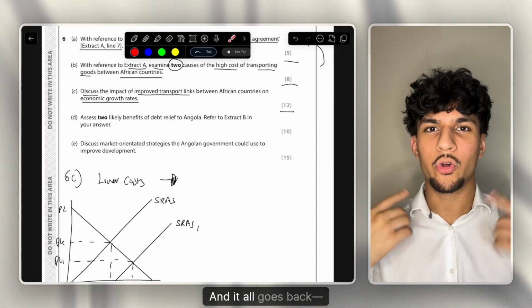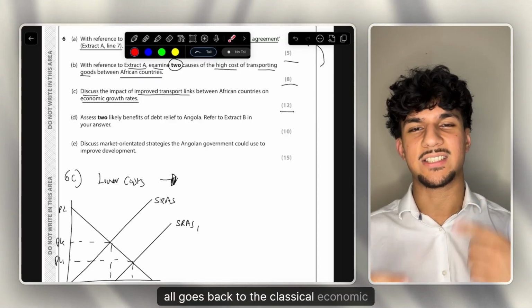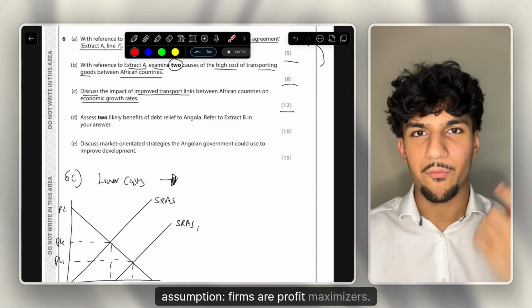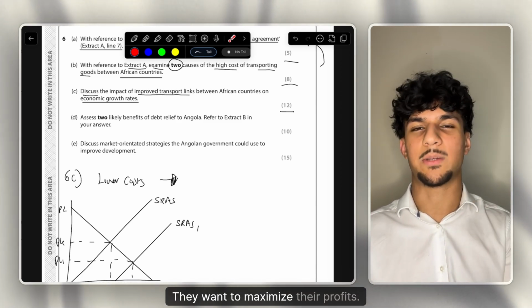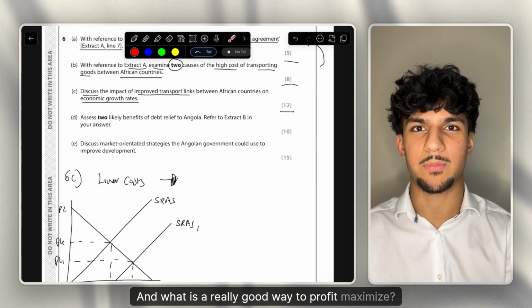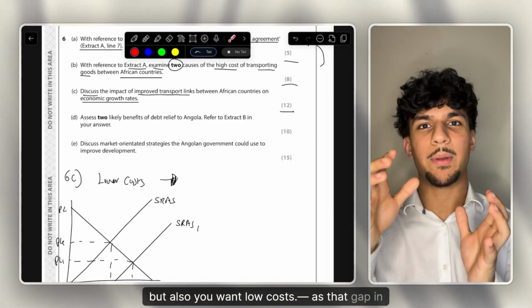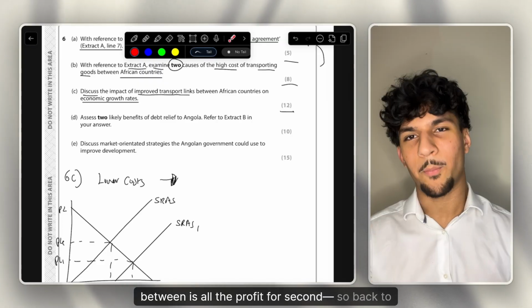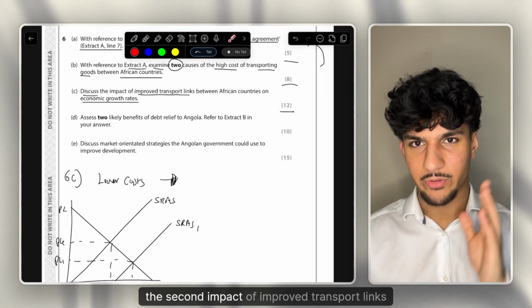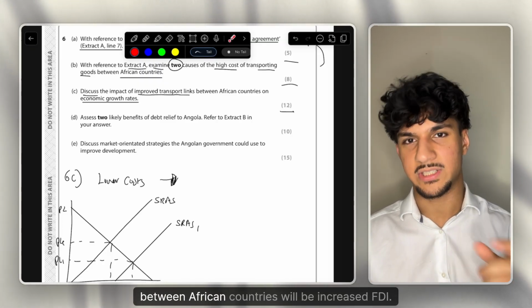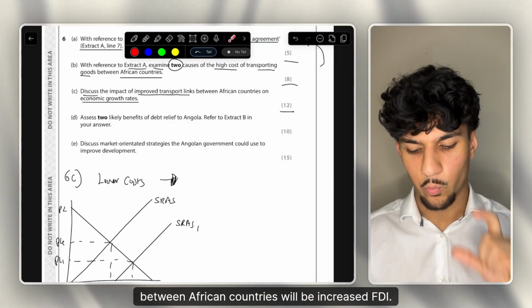Why is that? And it all goes back to the classical economic assumption. Firms are profit maximizers. They want to maximize their profits. And what is a really good way to profit maximize? You obviously want high revenues, but also you want low costs, as that gap in between is all the profit for firms. So back to the question, the second impact of improved transport links between African countries will be increased FDI. And why is that?